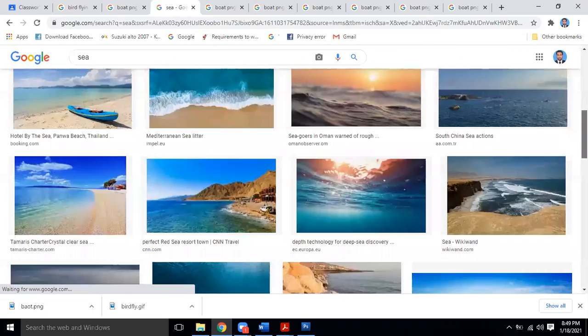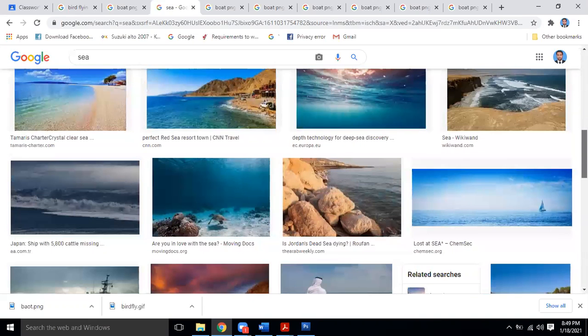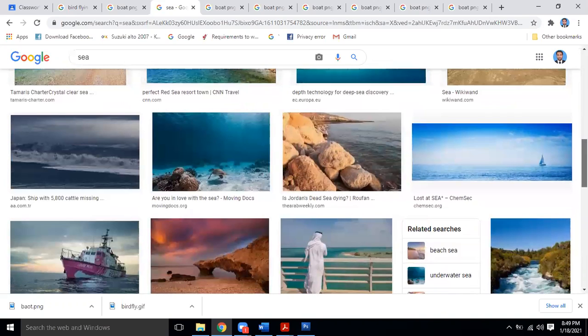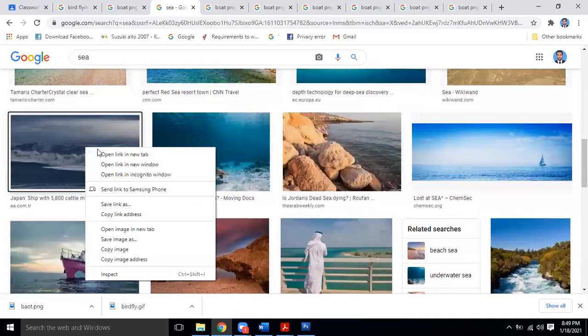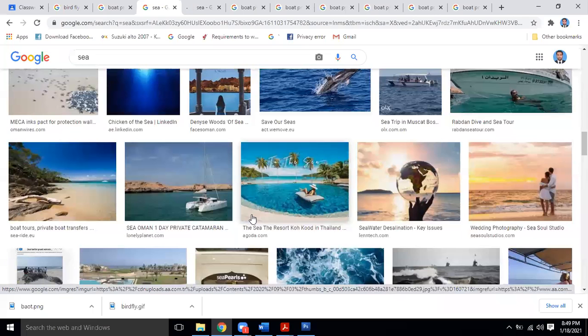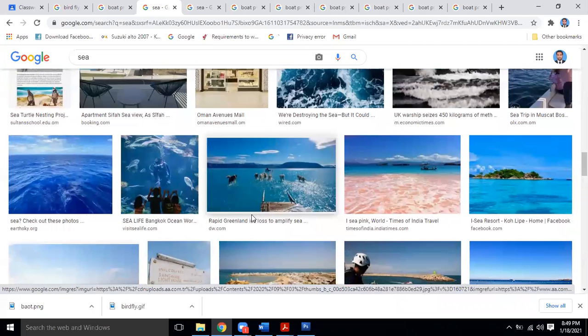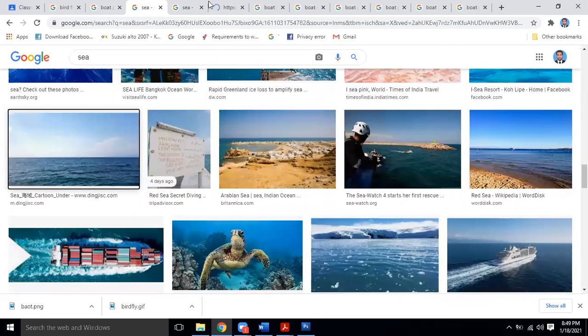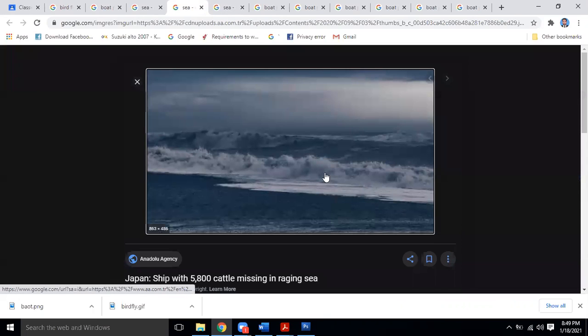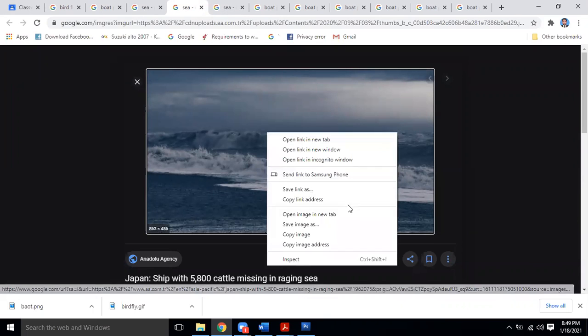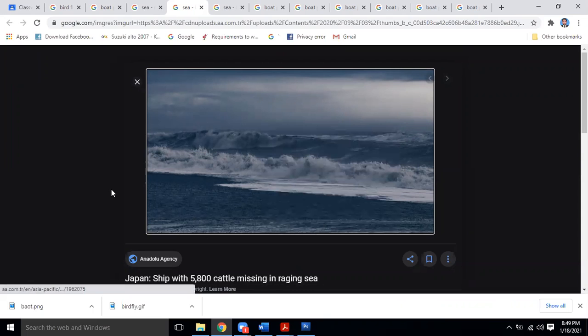We can take any good image of the sea, and on that sea we can put this boat, or whichever one you consider looks better. So you can take that sea and use it over there. For example, this one, I save it on my desktop.